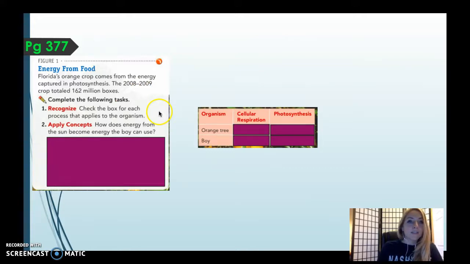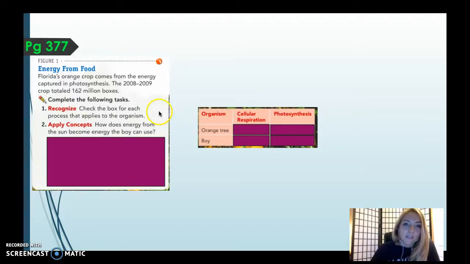On page 377, open up your textbooks, or if you're borrowing a textbook, share with a neighbor if you don't have yours, and you're going to write down number 1 and 2. You're going to answer it. So check the box on the right. Check the box for each process that applies to the organism.